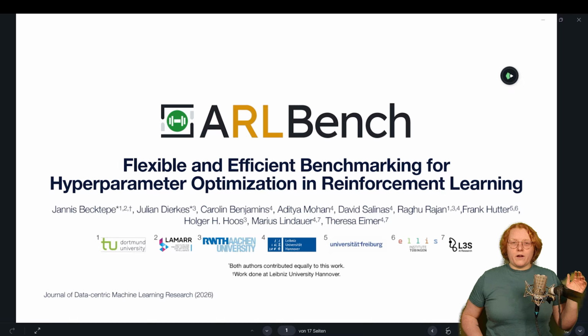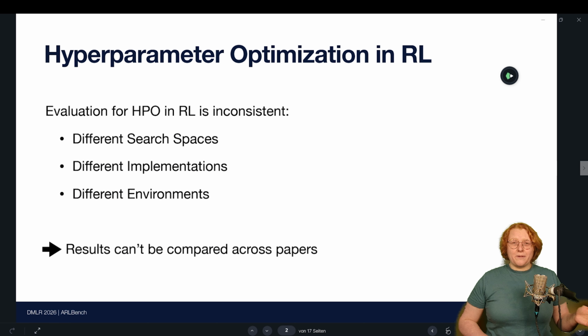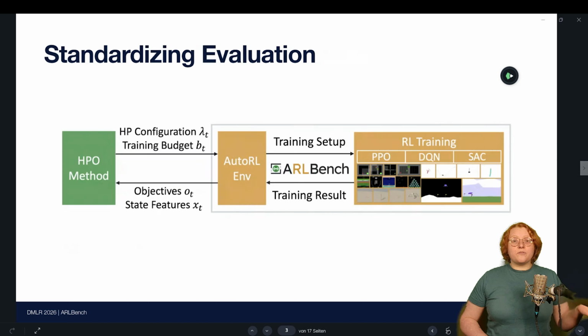So why did we even work on hyperparameter optimization for reinforcement learning? Well, if you look at papers in this area, we find that a lot of evaluation is very inconsistent. We see work using different search spaces for hyperparameters, different reinforcement learning implementations, and different environments. And all of that means that the results of these different papers really can't be compared at all. And that also means if you need a hyperparameter optimization method for a reinforcement learning algorithm, you won't know which one to pick. So, first order of business for us was to standardize this evaluation.